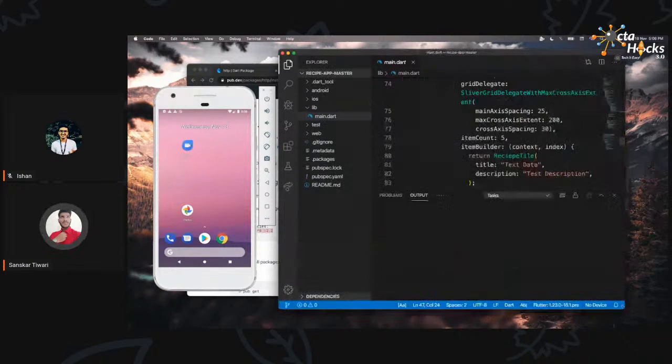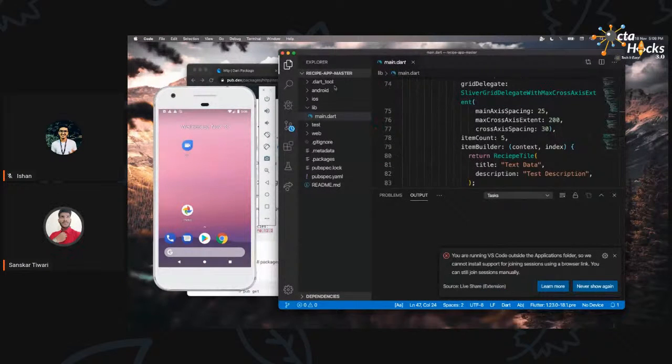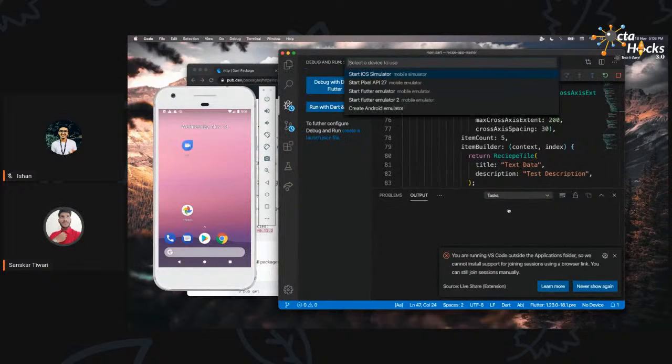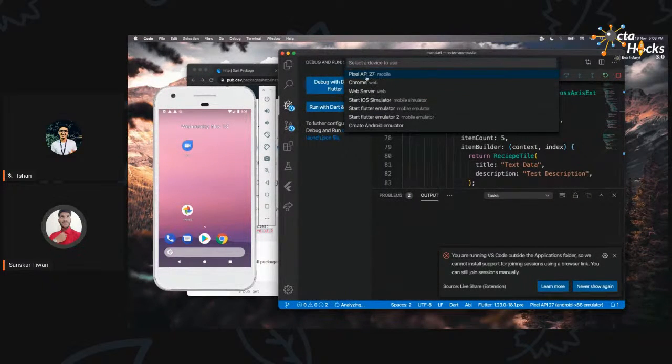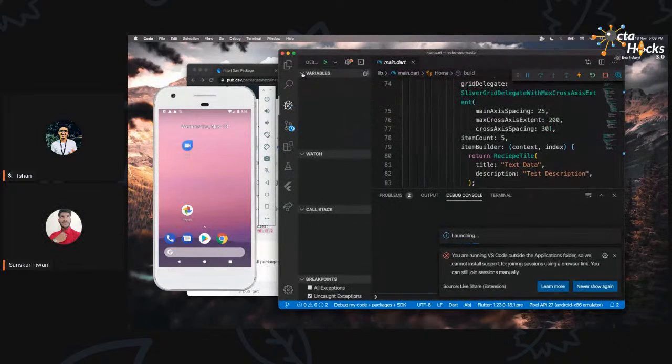Okay, so now to run this application, we just need to open any of the Dart files, click on this debug option and run with Dart. And I'm going to select Pixel 27.